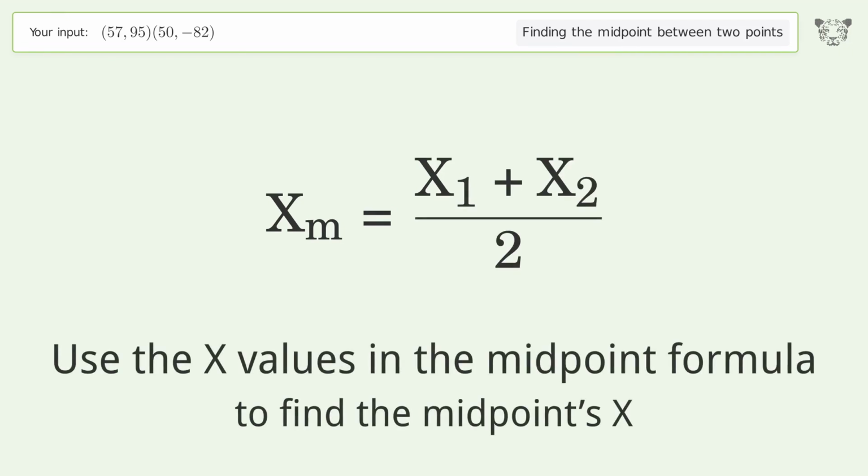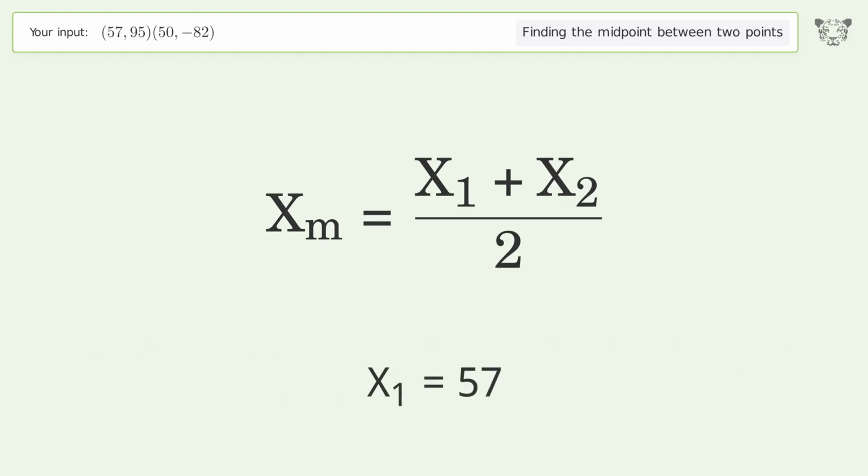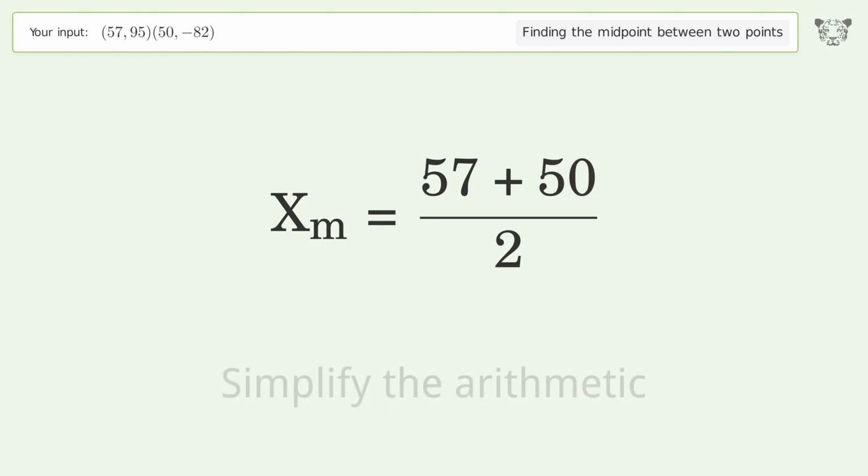Use the x values in the midpoint formula to find the midpoint's x. x1 equals 57. x2 equals 50. Simplify the arithmetic.